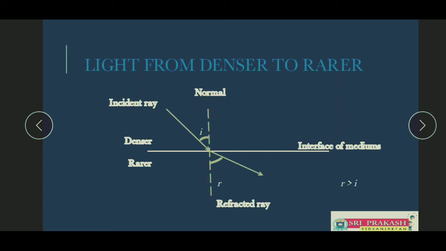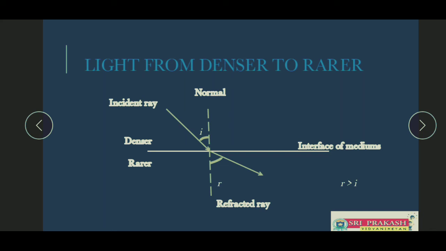But if the angle is non-zero, it is going to travel with a different angle of refraction. Here the light ray bends away from the normal. You can see it went away from the normal. In the previous case it came closer to the normal. Now it went away from the normal. So here the angle of refraction is greater than the angle of incidence.